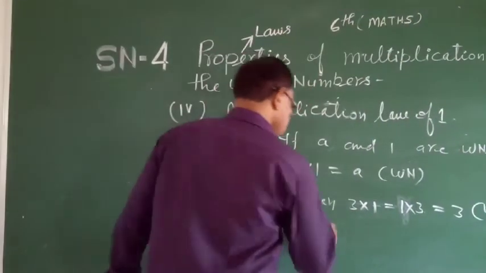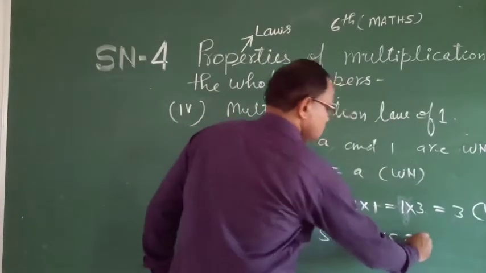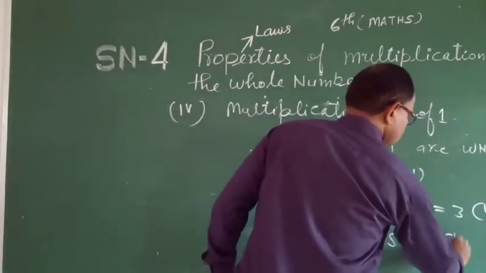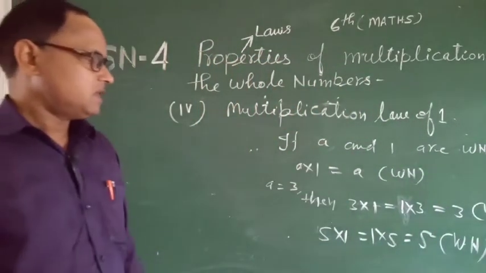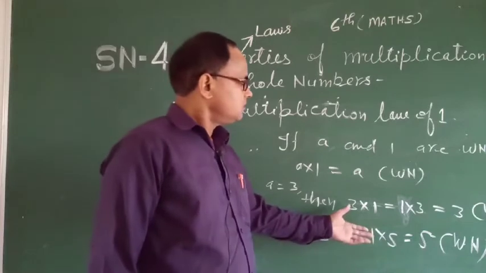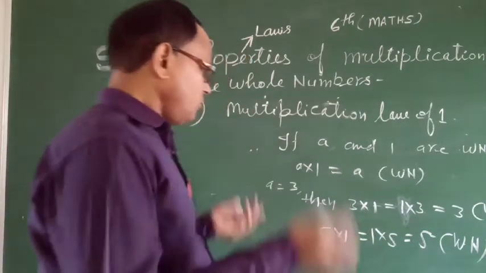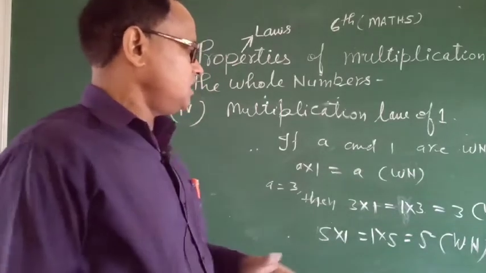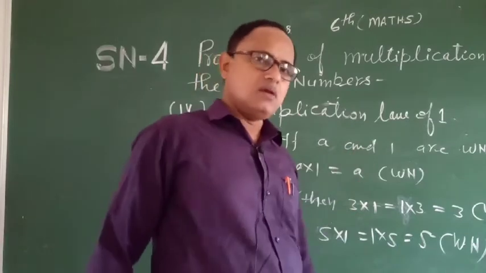Here, 5 into 1 or 1 into 5 is equal to 5, also a whole number. Whichever result is found, that result will also be a whole number. So there is no difference when any number is multiplied by 1.